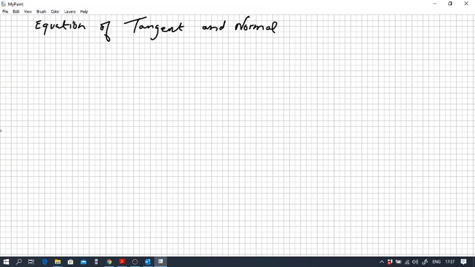So first of all, we'll just have a quick look at what we mean by a tangent line as revision. So take any curve, f of x, and I'll just do a quick sketch.